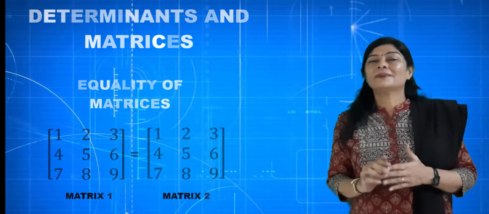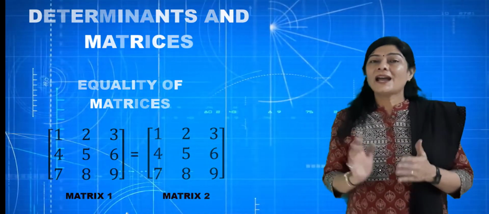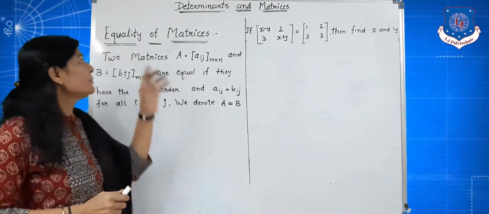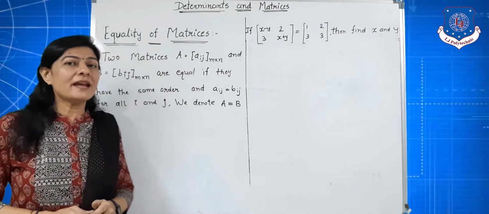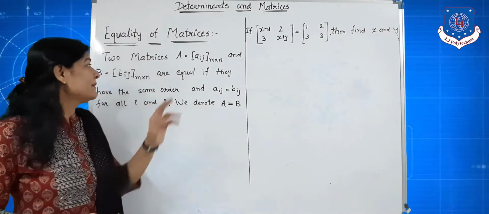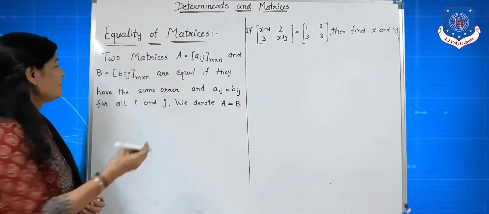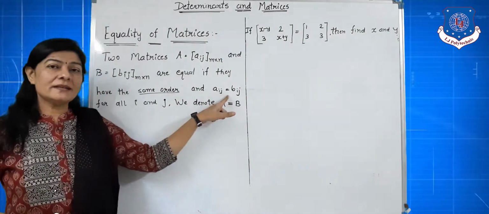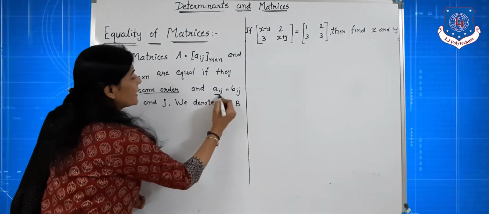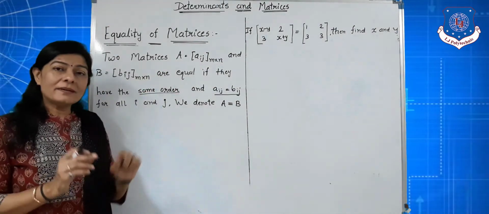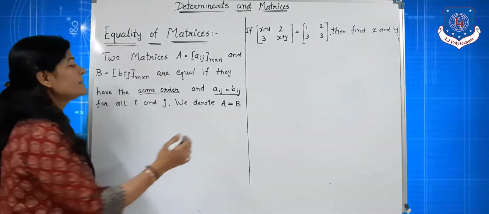In the Determinants and Matrices unit, today we will see equality of matrices. Two matrices are equal if they have the same order and their corresponding elements are equal. For two matrices A = [aij] m by n and B = [bij] m by n, they are equal matrices if they have the same order and aij = bij for all i and j. Then we can say that A and B are equal matrices, denoted by A = B.